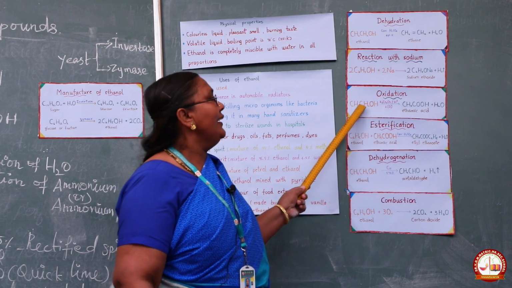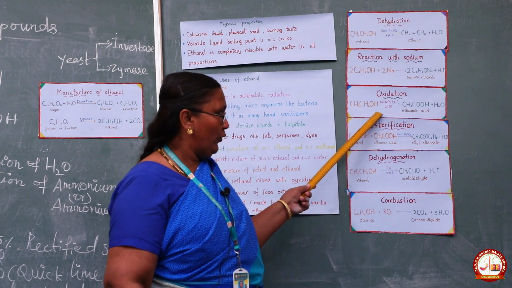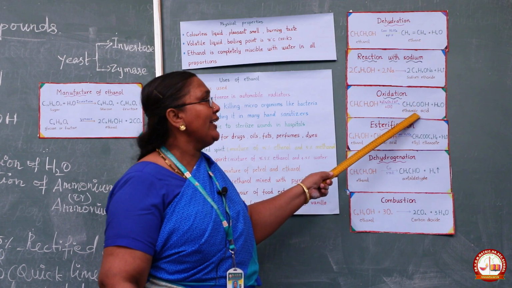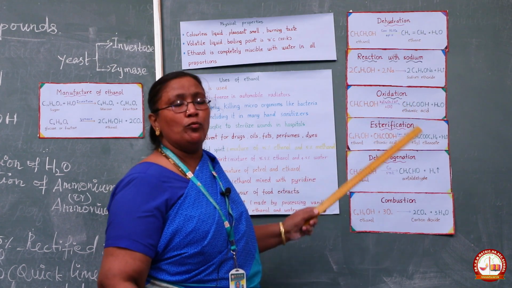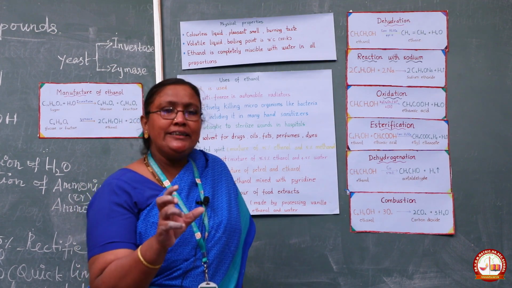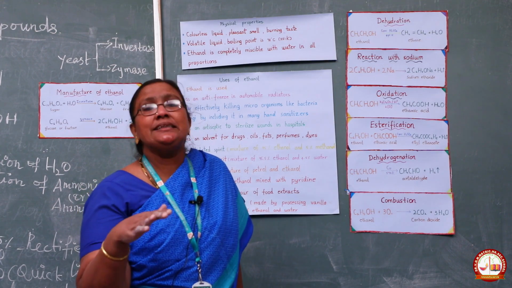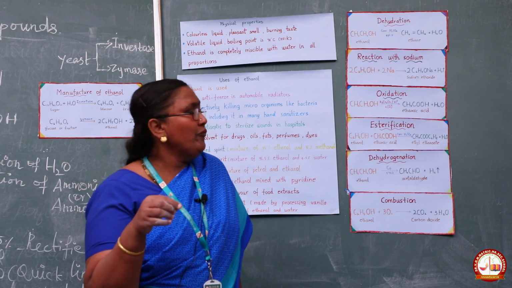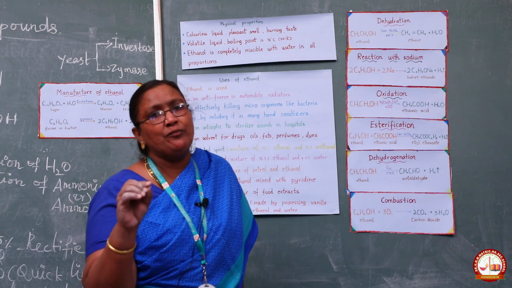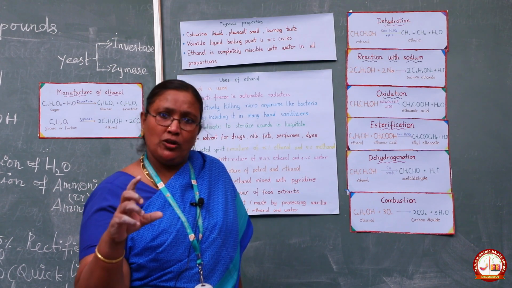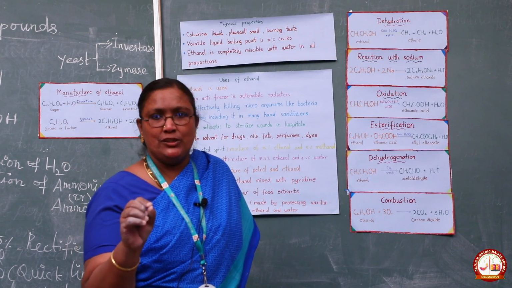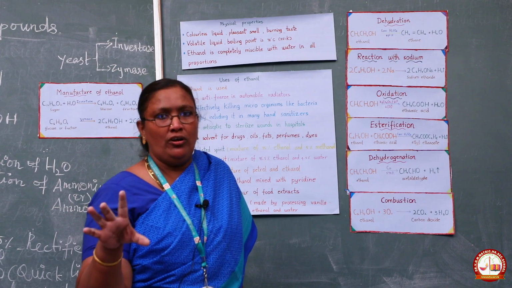What happened here? Ethanol CH3CH2OH changes into ethanoic acid CH3COOH. Here the oxidation is done. The orange colored potassium dichromate changes into green. So we are using this equation to identify alcohol. Are you able to follow, students? What is the identification of alcohol test? The oxidation test is used to identify alcohol.